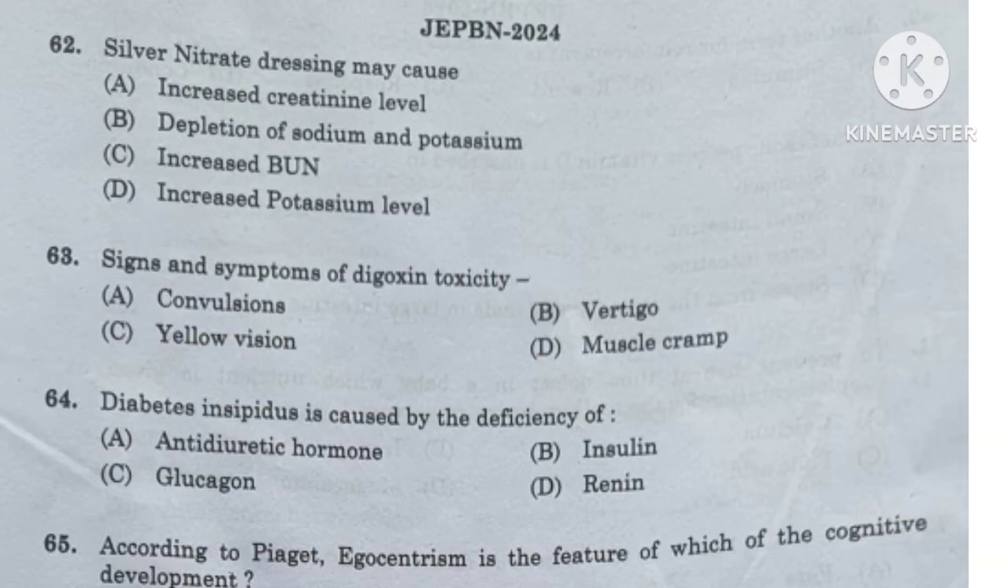Question number 62. Silver nitrate dressing may cause increase in the creatinine level, depletion of sodium and potassium, increased burn, or increase in the potassium level.